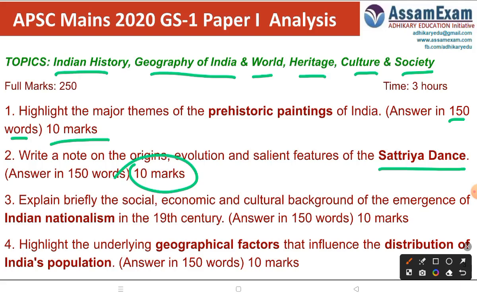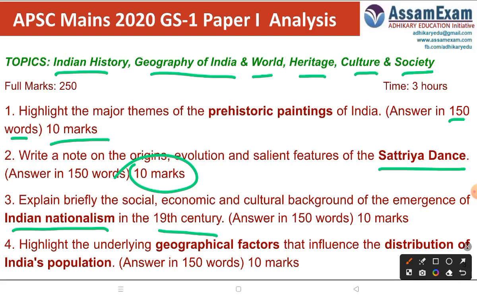Next question was: explain briefly the social, economic and cultural background of the emergence of Indian nationalism in the 19th century. Indian nationalism is the feeling that everyone should feel we all are Indian. That is the feeling that developed in the 19th century, and it created the base for India's freedom struggle.